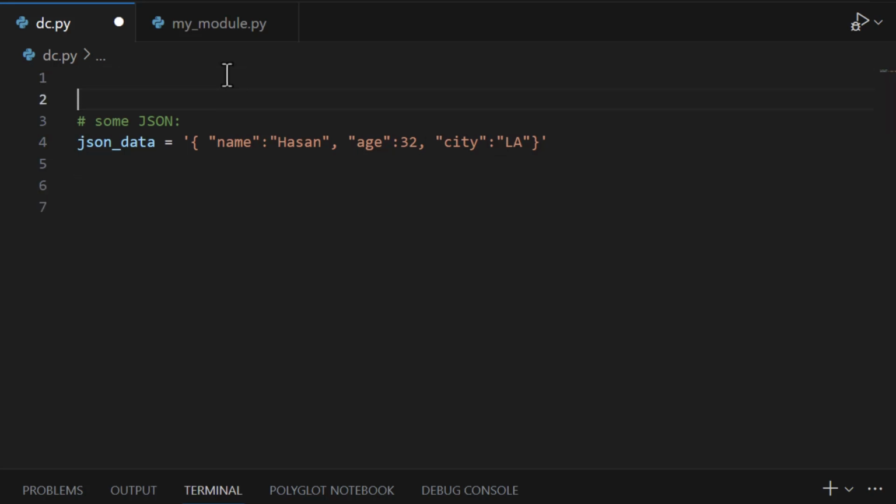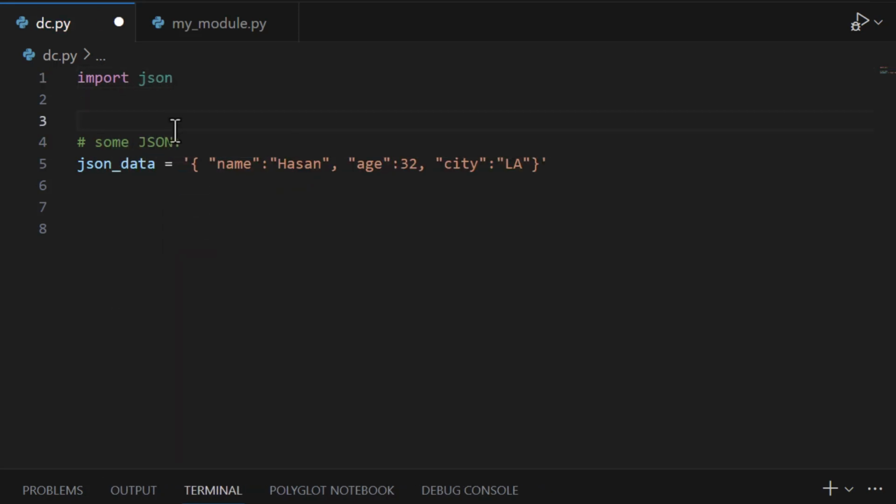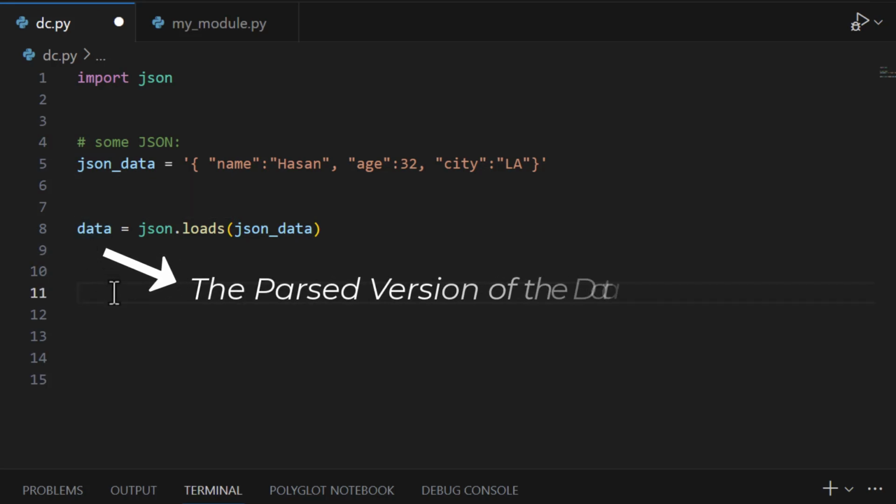Let's see. First step is we are going to import the JSON built-in module. Remember modules, we have here JSON. It's built in inside Python. The second step is we are going to parse the data. We are going to use this JSON library to read this data. So I will say data is equal to JSON.loads and pass the JSON data as a parameter. Now this data holds the parsed version of our text or JSON data.